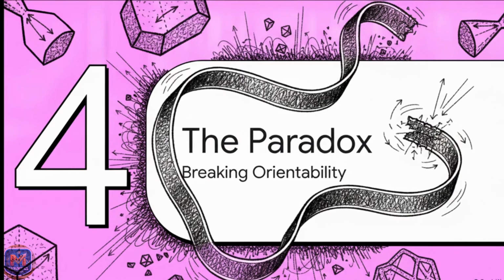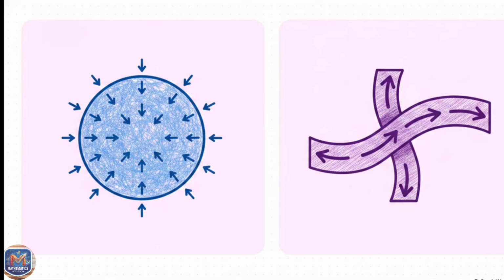Section 4. The paradox. Breaking orientation. Because, as you might have guessed, not all surfaces in differential geometry play nicely by these rules. Up until now, everything has been perfectly intuitive. But prepare to break orientability. And this brilliantly illustrates the grand climax of this whole concept. Look at the contrast. A familiar standard sphere is fully orientable.